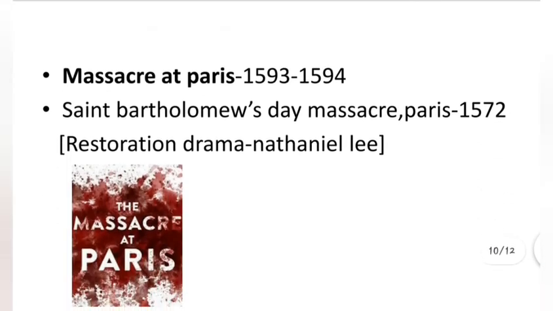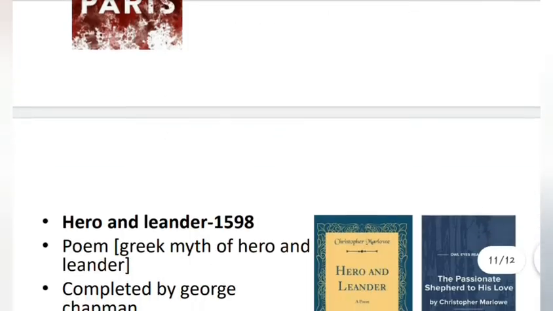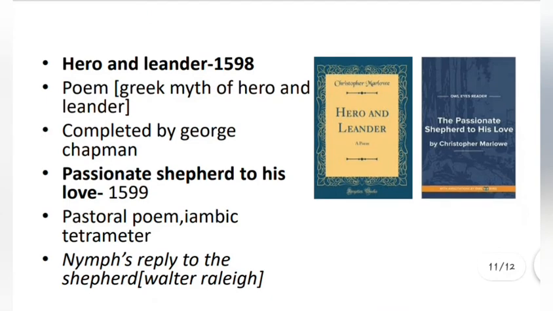Next we have Massacre at Paris. It was published somewhere around 1593 to 1594. It is based on the recent events in Paris which led to the overthrow of the French court and the deaths of many people. Now there is another work based on the same title, Massacre at Paris, that is written by Nathaniel Lee. And last we have the poems by Christopher Marlowe.